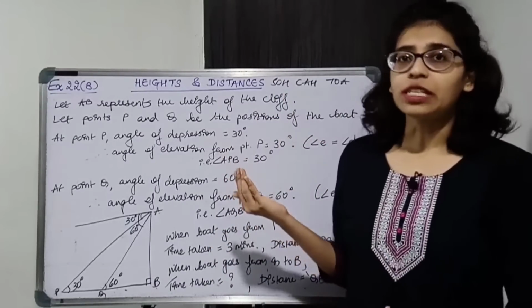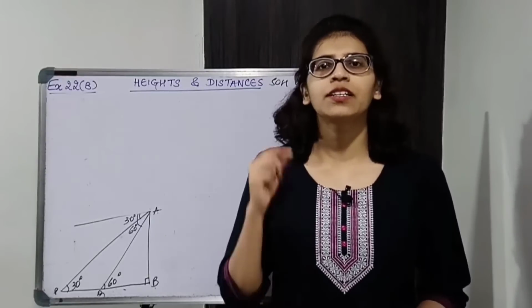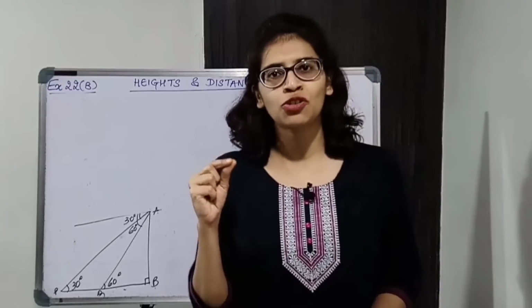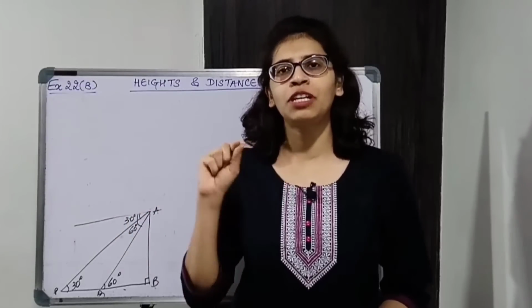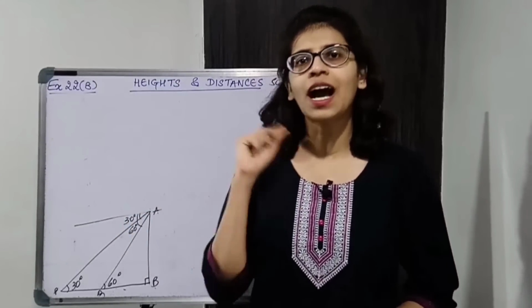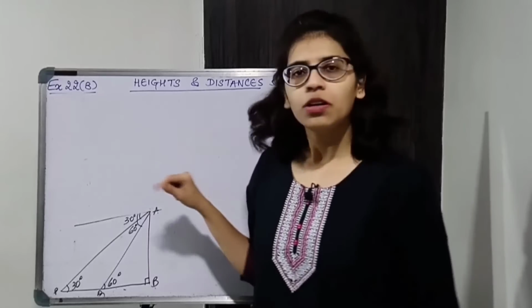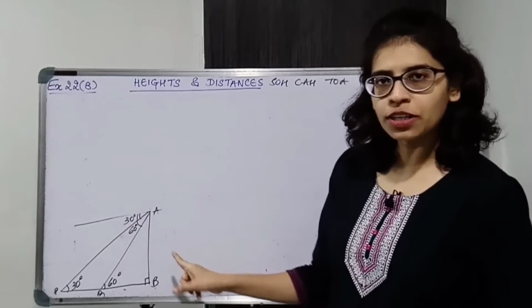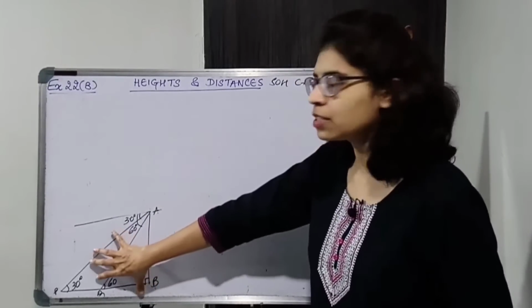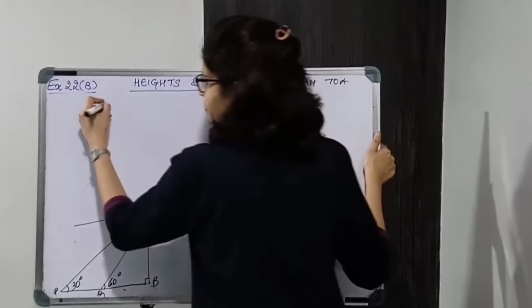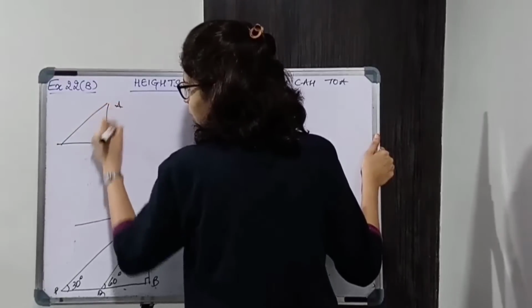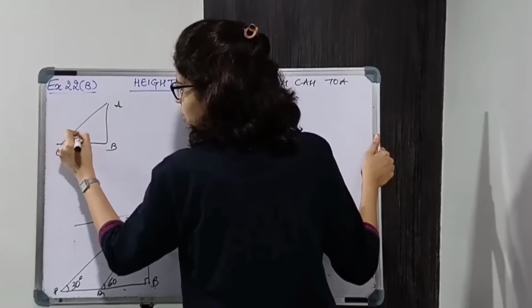Now we'll start with the solution. Just add the statement in the information at the end: speed is uniform, that is, the speed remains constant. Now we are going to consider two right angle triangles. First we'll consider the smaller triangle, then the bigger triangle. So let us consider ABQ first. In ABQ, this is 60.